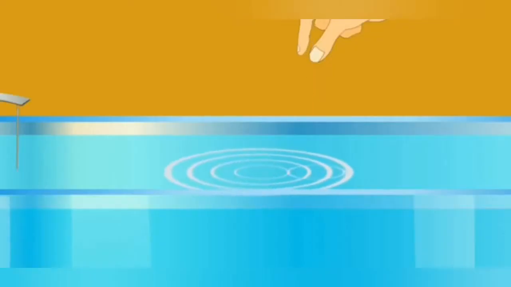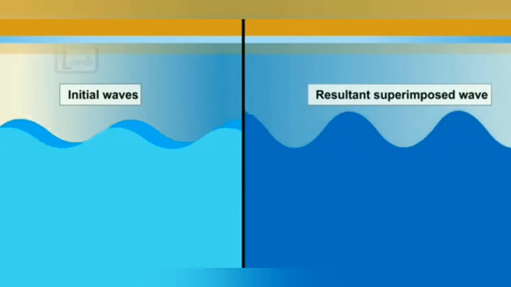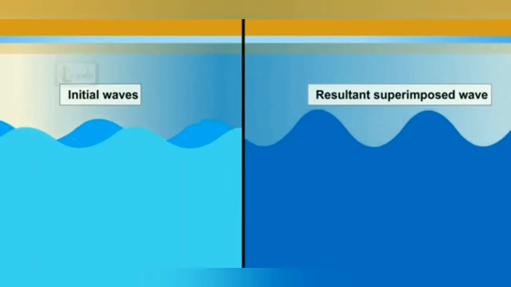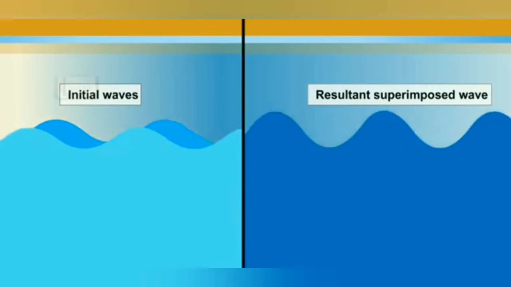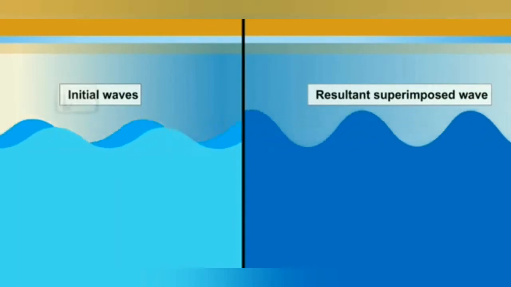When a body like a nail is dropped in a pool of water, then waves are produced. These are known as water ripples. Now when these two waves interfere, then as per the principle of superposition, the resultant displacement of a particle at any instant is given by the vector sum of the individual displacements caused to the particle by the two or more waves.